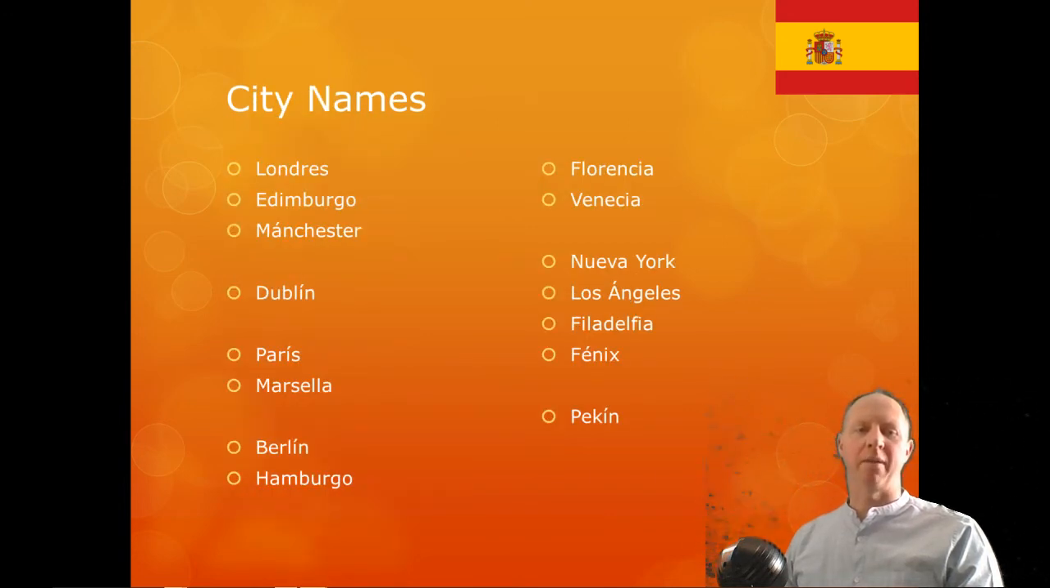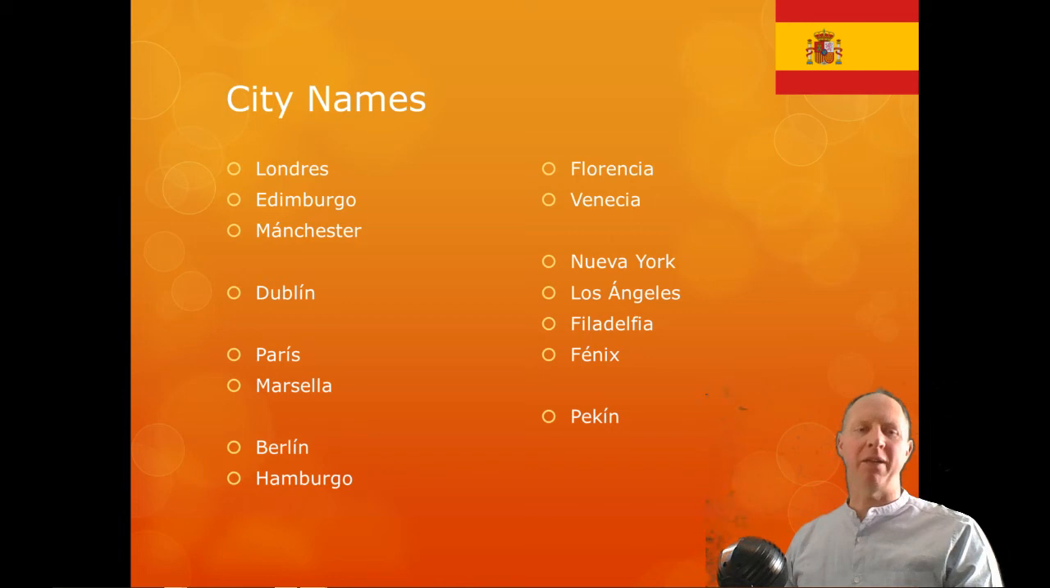So look at some city names now. Now, most city names outside of the Spanish-speaking world are the same in English as they are in the language of that country as they are in Spanish, but there are some exceptions. So 3 for the United Kingdom. London is Londres. Edinburgh is Edimburgo. And Manchester just picks up an accent at the beginning, so Mánchester.